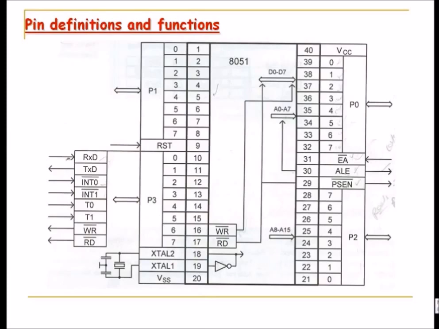So transmit and receive can also lead to interrupts. Whereas if you want dedicated external interrupts driven from something like sensors, you can connect them to pin number 12 and 13, interrupt 0 and interrupt 1. So these are the dedicated interrupts.